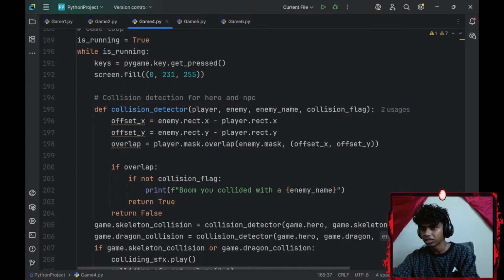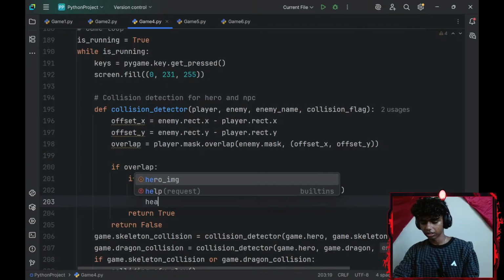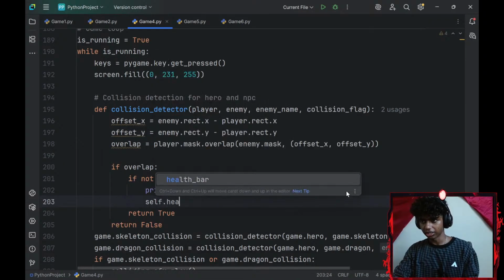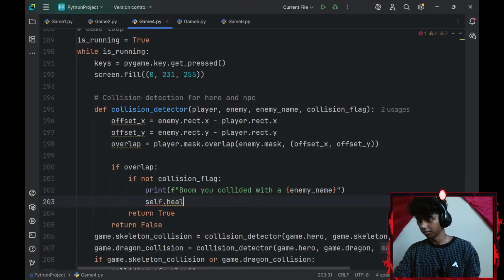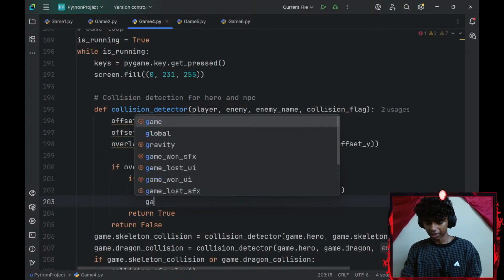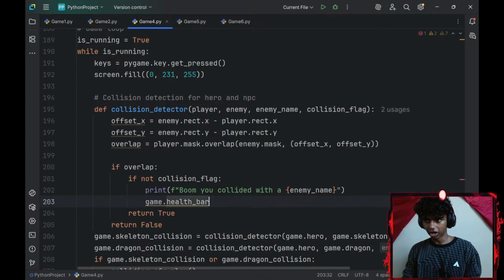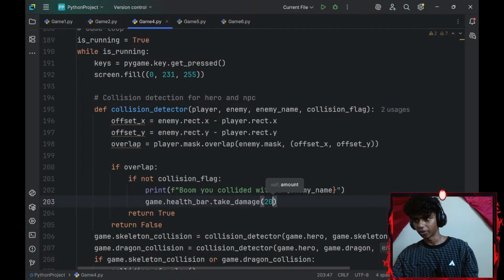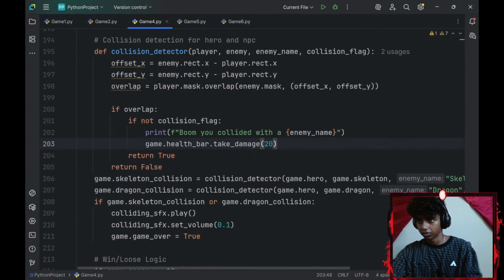When my collision detection for hero and NPC happens, once they collide, I print boom, you collided with an enemy, and I'll go with my self.health_bar object. My bad, guys. My game object's health bar object's take_damage method, which is going to be set to 20.